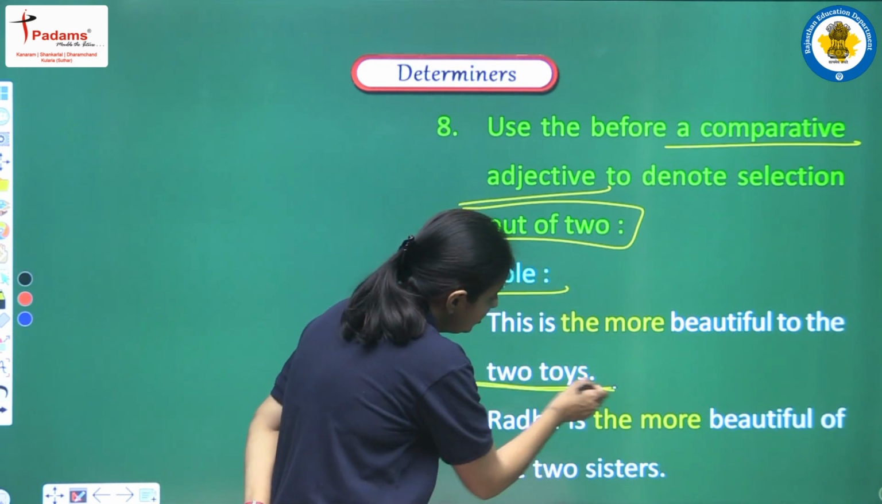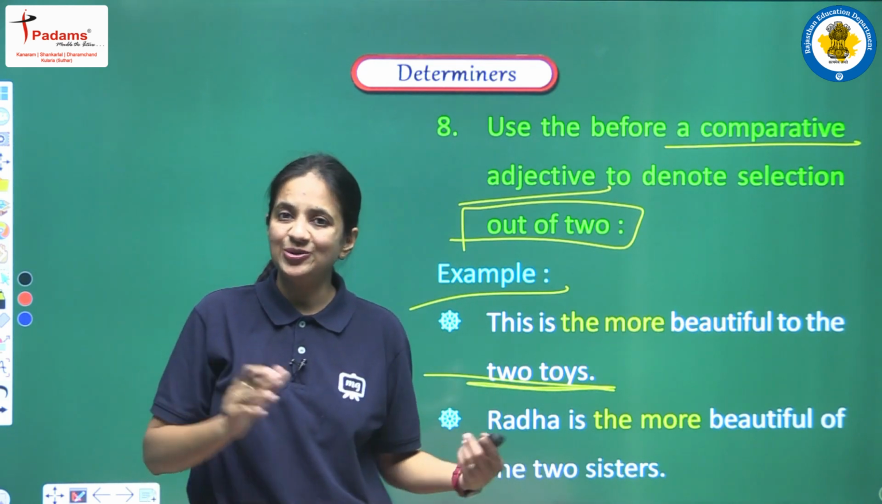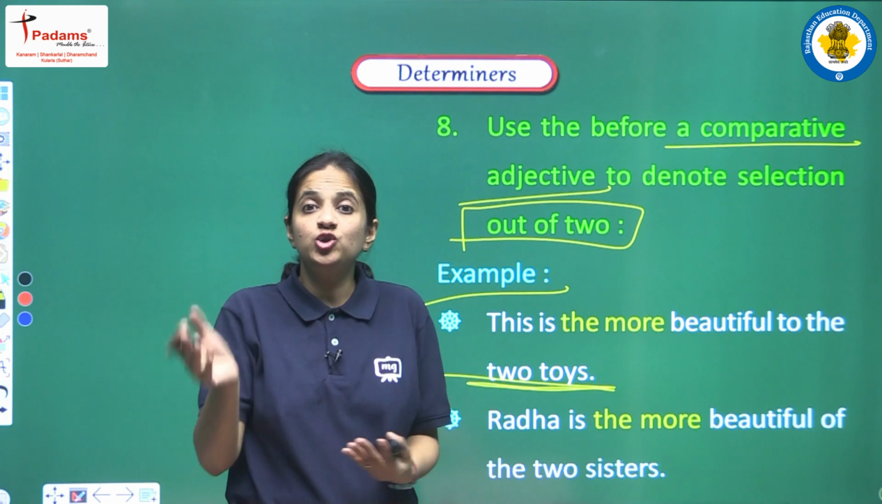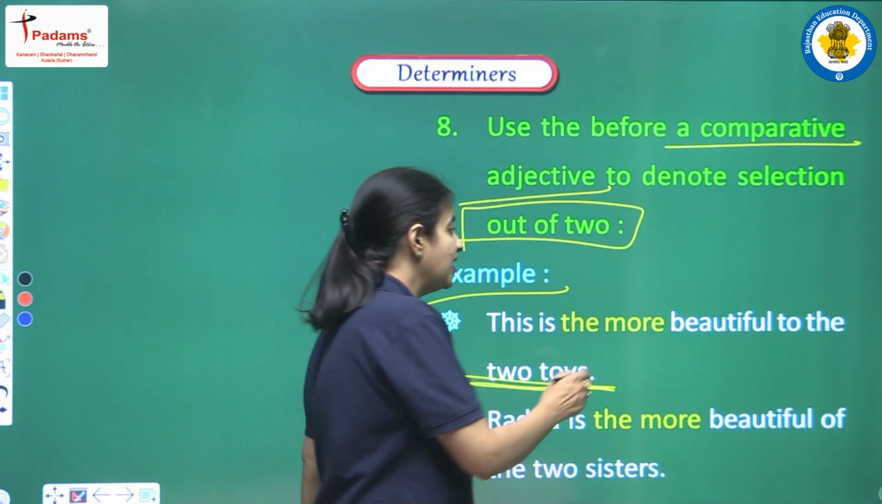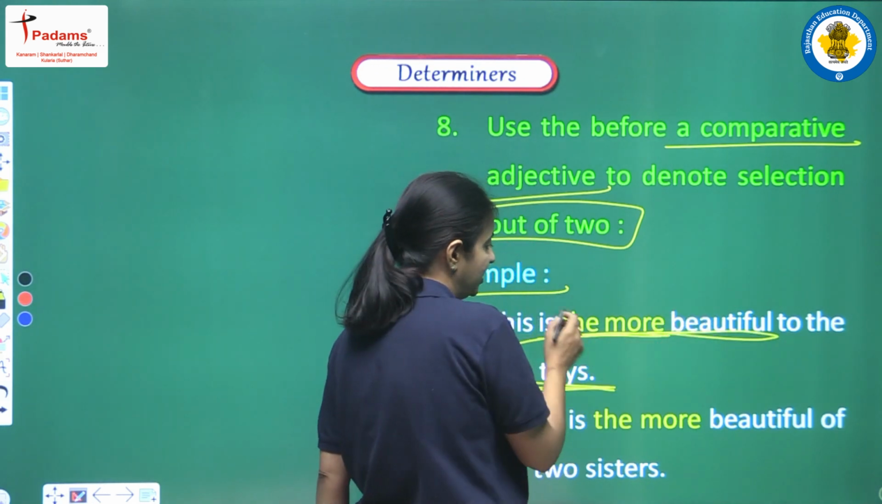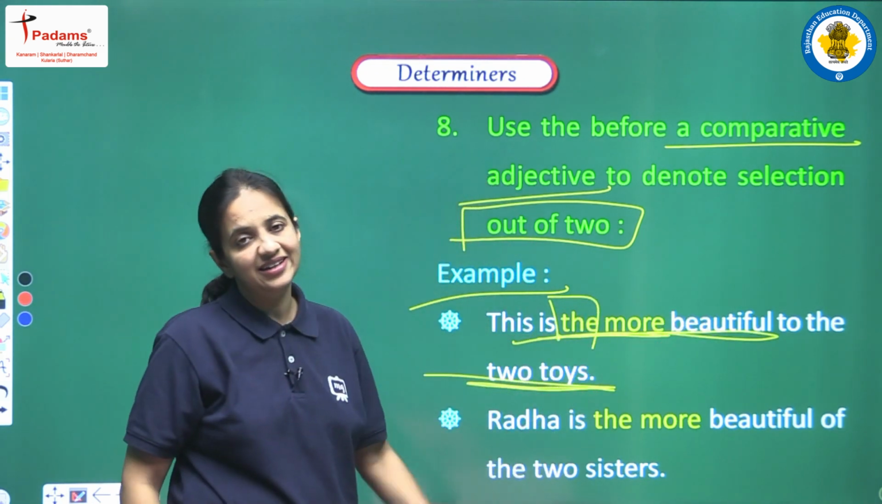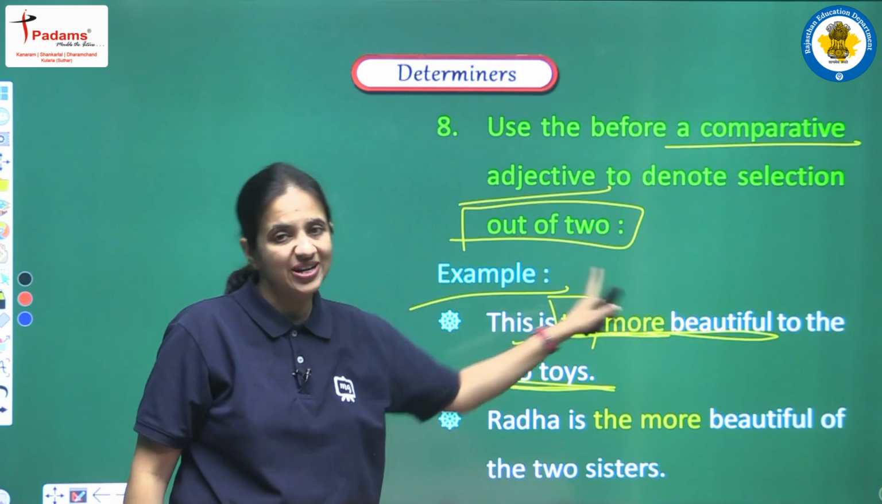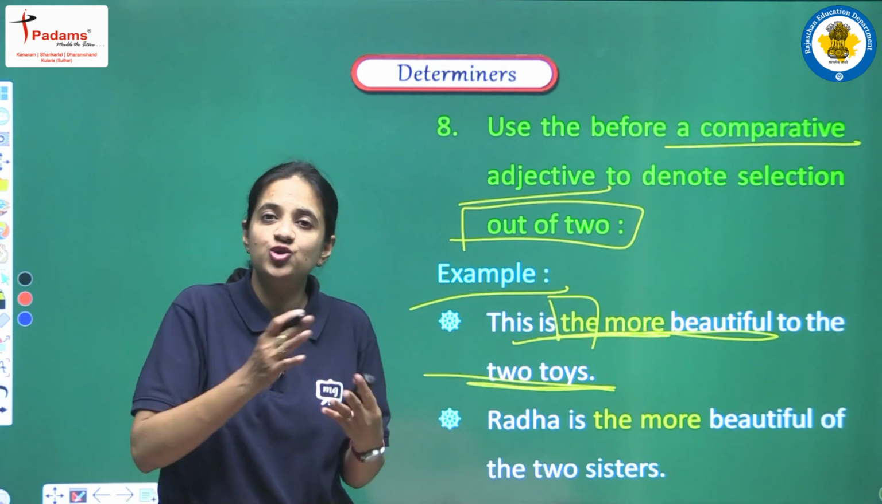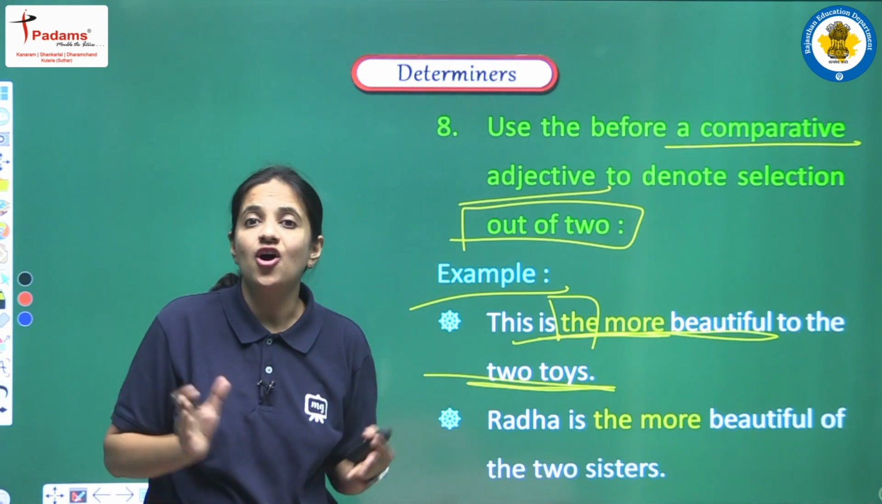So here we are talking about the 2 toys, and we are trying to denote the selection. We are trying to choose one toy, and we are having the more beautiful. We know it's a comparative degree, but we are using the article here before the comparative degree also. Why? Because we are trying to denote the selection. We are choosing one from the 2 options.